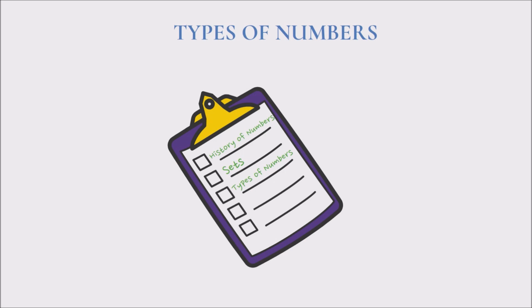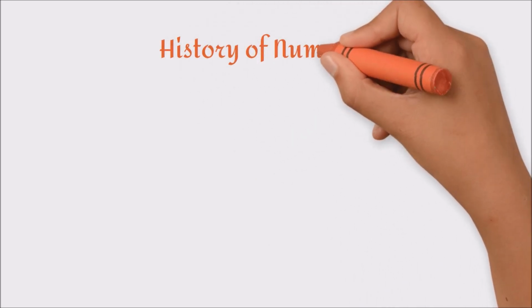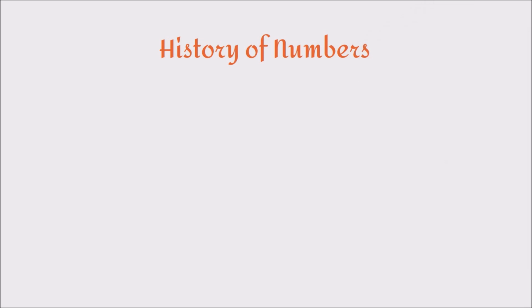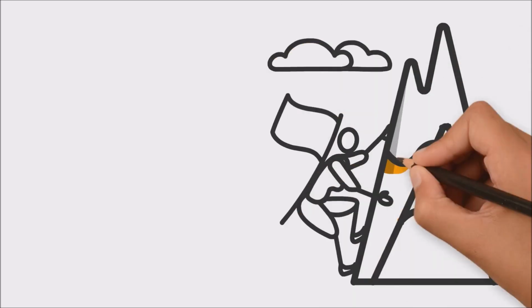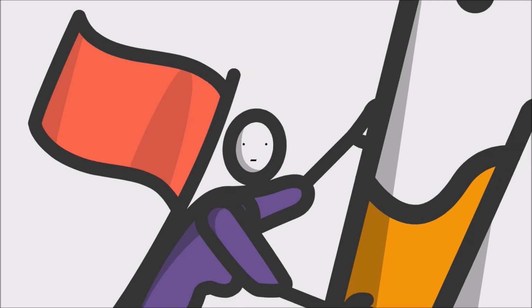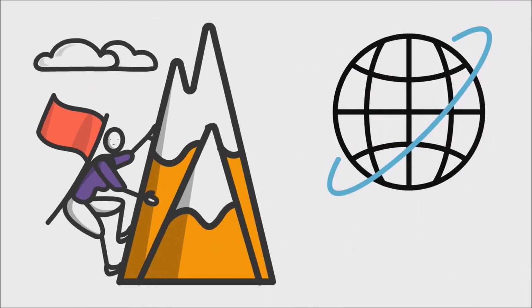For today's video, we'll be looking at the different groups of numbers found on the number line. But before we get into it, I was actually interested in finding out more about the history of numbers and where it all began. So I decided to embark on a beautiful and mysterious journey of unearthing the magical. Okay, that's actually not what happened. I basically skimmed a few websites on the internet, but here's what I found.